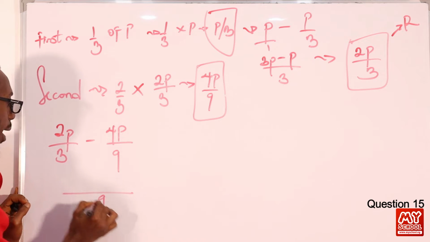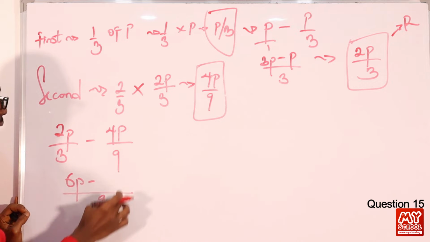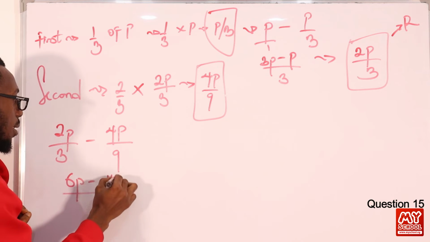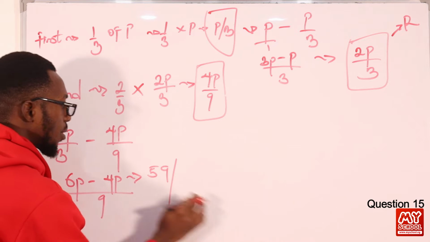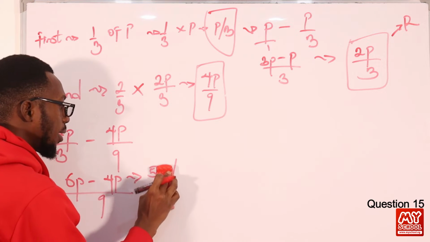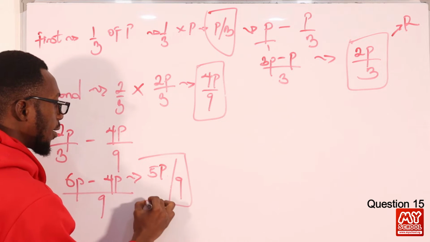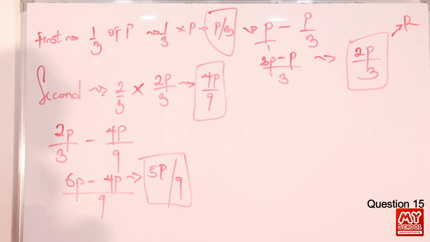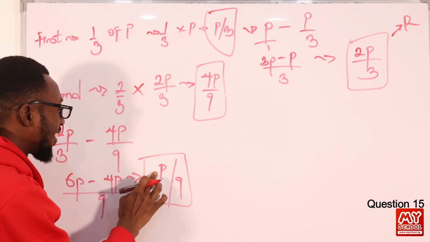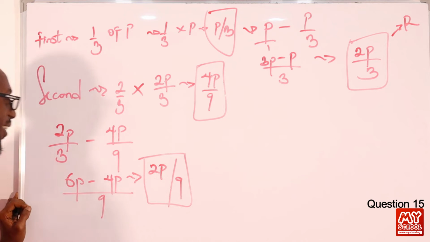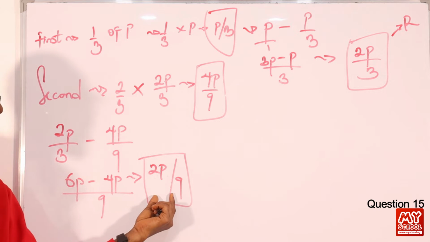The LCM here is 9. 3 in 9 is 3, times 2 is 6P, minus 9 in 9 is 1, times 4P, that is 4P. Sorry, 6P minus 4P is 2P. That's very correct. So we have 2P/9. This is what is left for the third person.